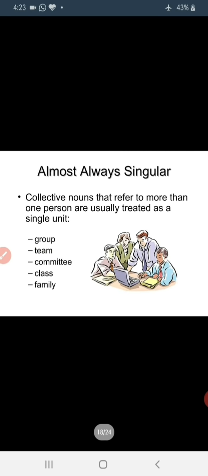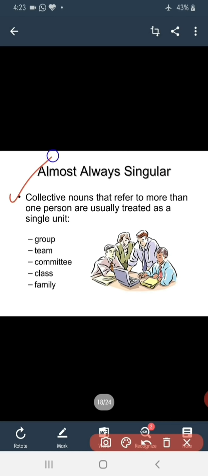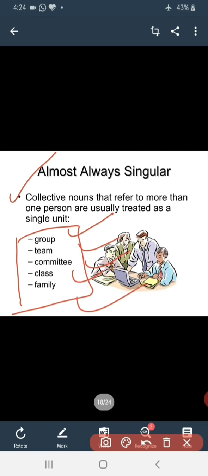It will help you. See here, one more thing, it is going to help you a lot. Collective nouns, you people already know about it. Collective nouns, which we studied in parts of speech, where I explained principal, parliament, family, committee. So everything comes with that. Group, team, committee, class, family. So after these words, which verb are you going to use?